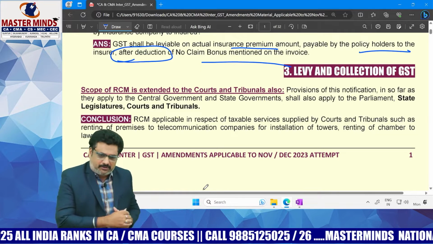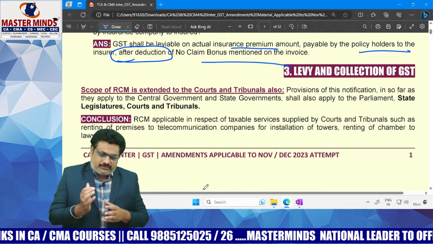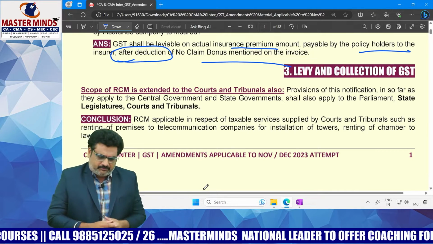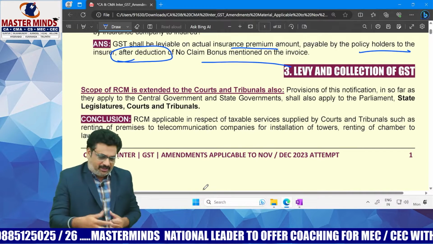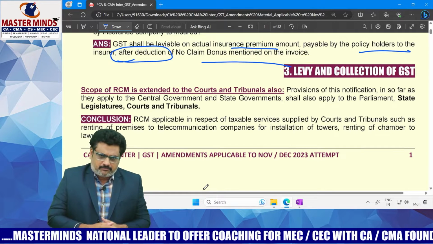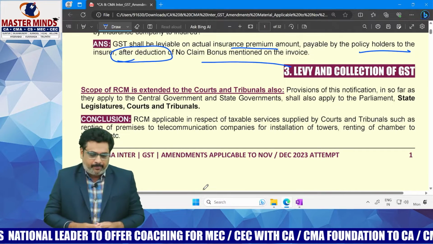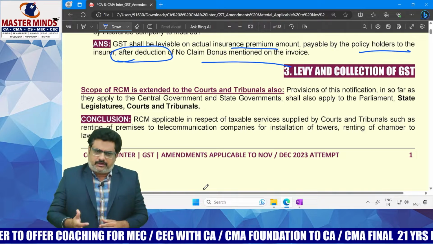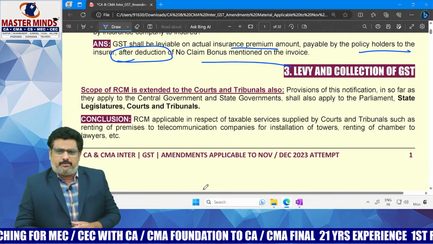However, besides these judicial functions, if the courts or tribunals provide any commercial activities like renting, etc., which are not covered under Schedule 3 as per 7 subsection 2, they will qualify as a supply.